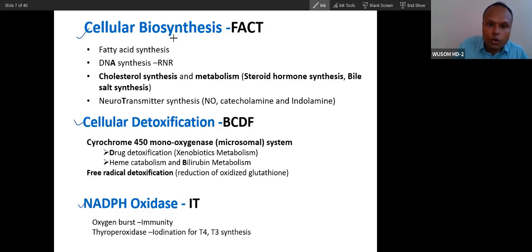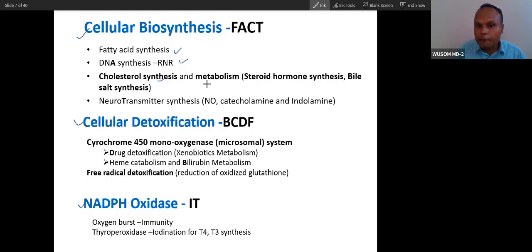So first is this, and this I have already told you in the beginning. Cellular biosynthesis you already know. I don't have to explain much. So fatty acid synthesis, we have done, RNR enzyme also. We have done cholesterol synthesis and metabolism, and you will see steroid hormone synthesis in an upcoming unit.